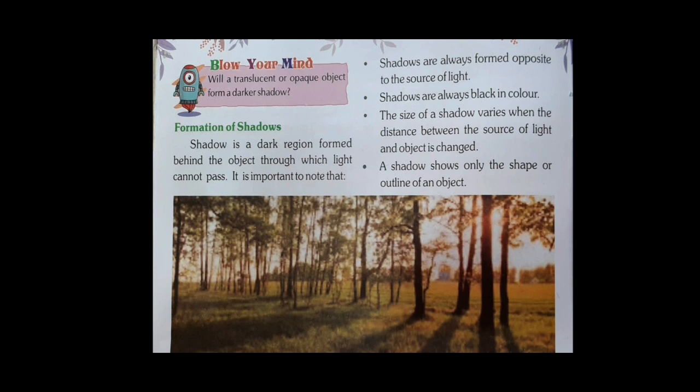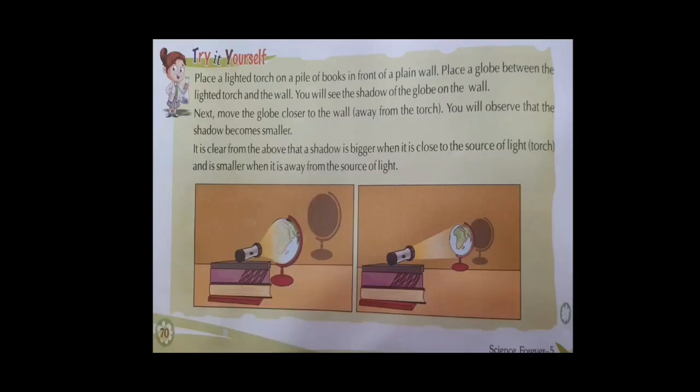It does not tell you about the color of the object. If you are forming a shadow of a human body, it will not give you the features. It will only give you the outline of the object, which will suggest what type of object it can be, but it cannot tell you about the actual picture of the object.